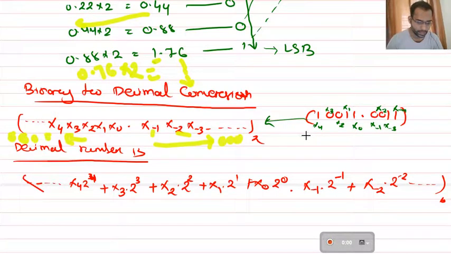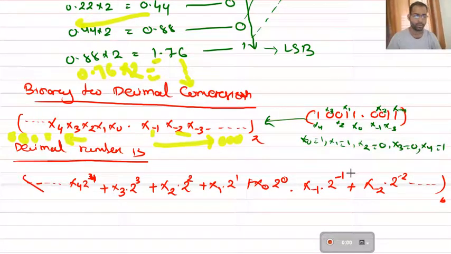I'll write here: x0 is 1, x1 is 1, x2 is 0, x3 is 0, and x4 is equal to 1. Okay. Next, x minus 1 will be equal to 0, x minus 2 is equal to 0, x minus 3 is equal to 1, and x minus 4 is equal to 1. So this is how we represent a binary number in terms of variables.